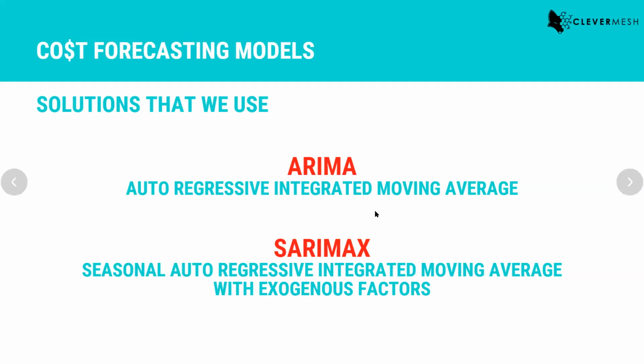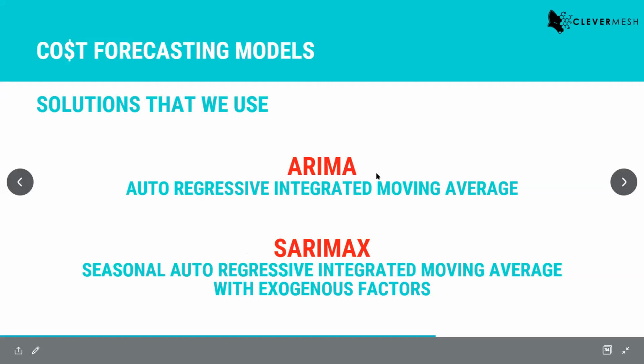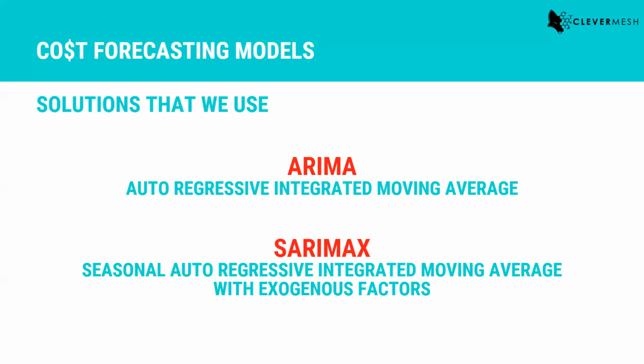There are a lot of variants for ARIMA. This is the basic foundational algorithm for time series analysis. And then there is GARCH and a lot of other stuff. So you can simply Google search what ARIMA is and what SARIMAX is. I'm not going into technical details because this is a whole other dimension, right? So this is one of the ways we handle our time series analysis problem.